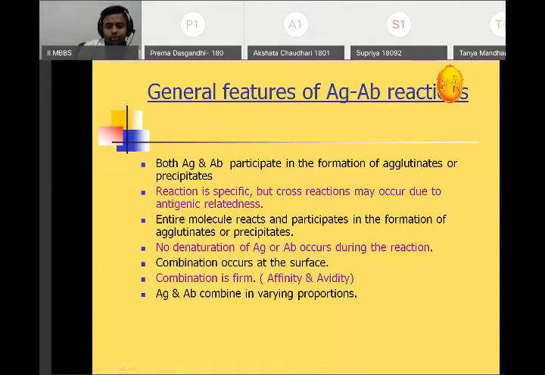No denaturation of antigen or antibody occurs during this reaction. Combination occurs at the surface only. And the combination is firm. Okay, when we talk about the tertiary stage, it is a firm combination, whereas when we talk about the primary stage, it is held by weak van der Waals forces. Antigen and antibody combine in varying proportion.